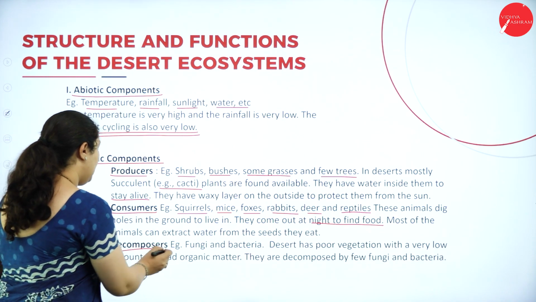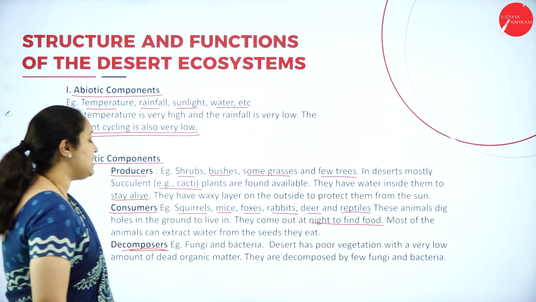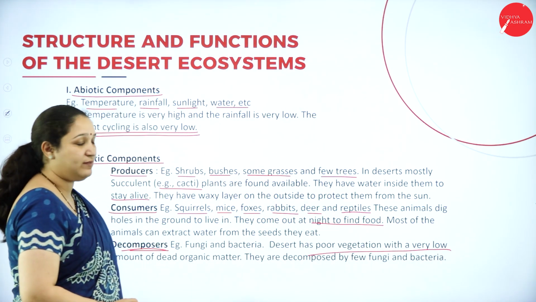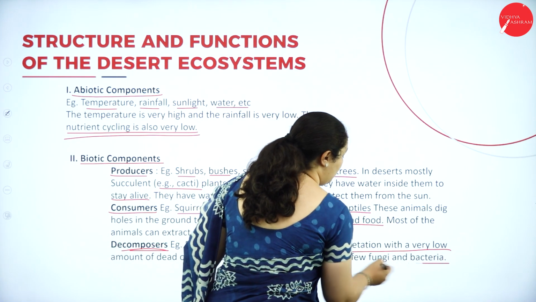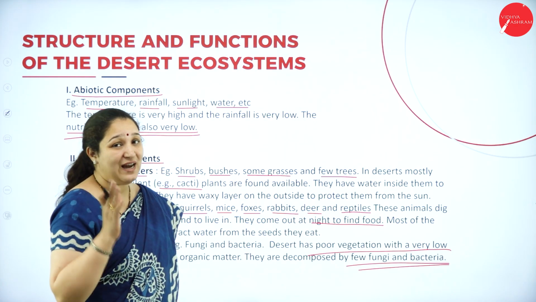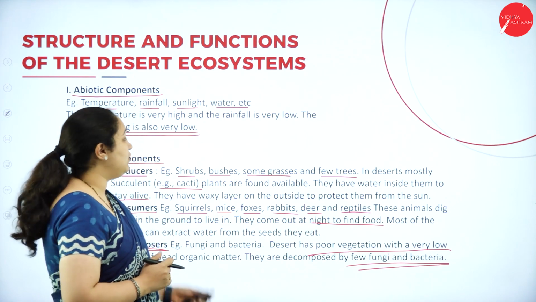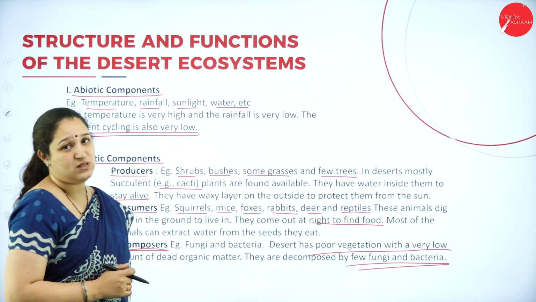Next are decomposers, for example fungi and bacteria. Deserts have very poor vegetation because of a very low amount of dead organic matter, and only a very small amount of fungi and bacteria which can grow in that particular temperature are present. So that's about the abiotic and biotic components of the desert ecosystem.